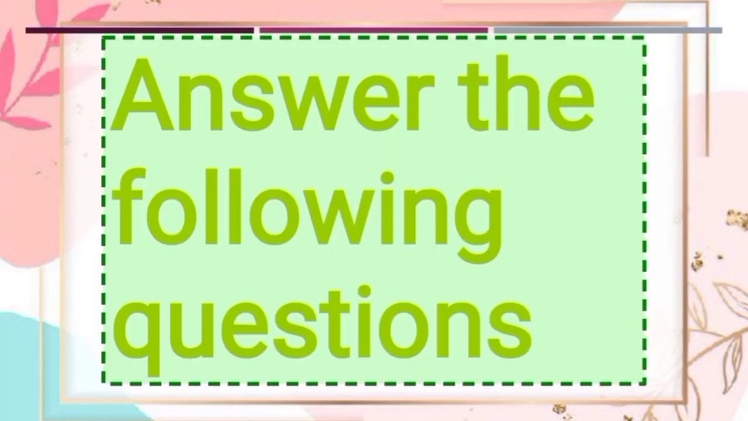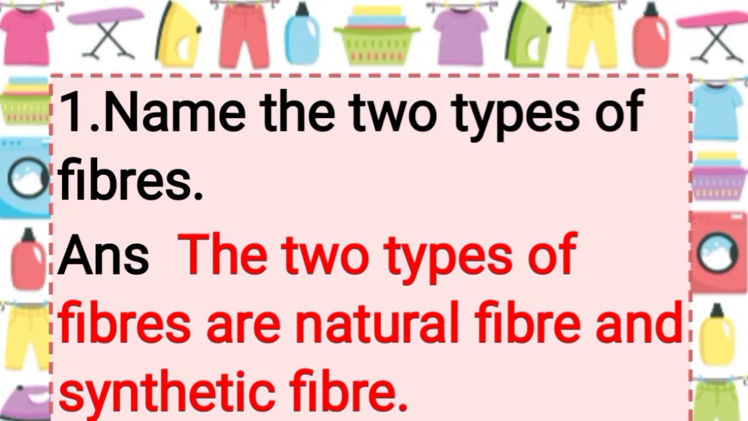Now let's answer the following questions. First question, name the two types of fiber. Answer, the two types of fiber are natural fiber and synthetic fiber. Natural fibers means fibers which we obtain from either plant or animal, and synthetic fiber means fibers made by men.